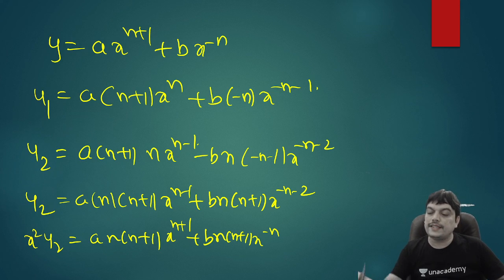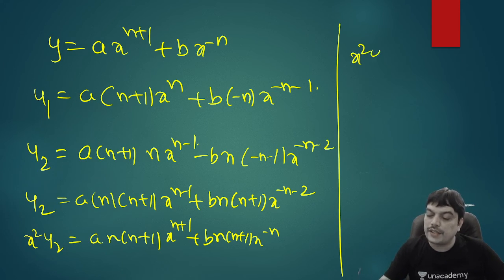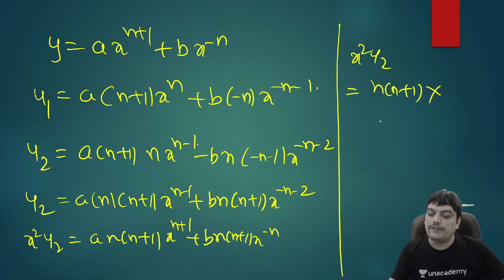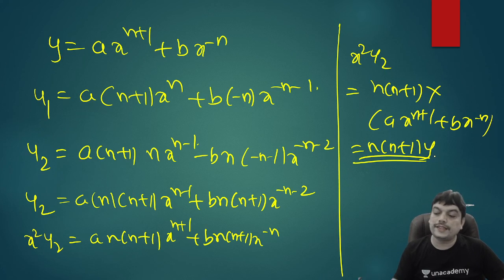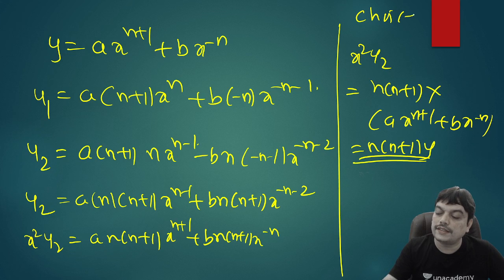So then you can clearly see it can be written as x square y2 is equal to n into n plus 1 is common in RHS, and we are left out with a times x power n plus 1 plus b times x power minus n, and this is nothing but y itself. So you get an answer n into n plus 1 into y. And this is choice B. So we can say the answer is choice B.